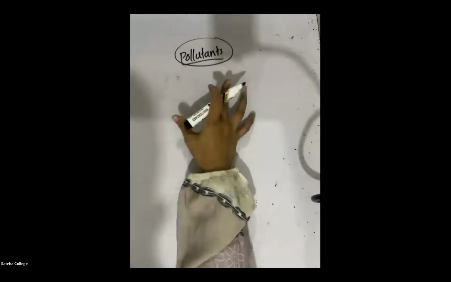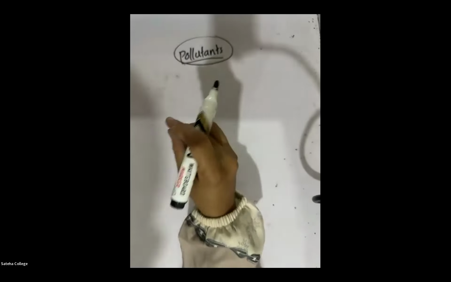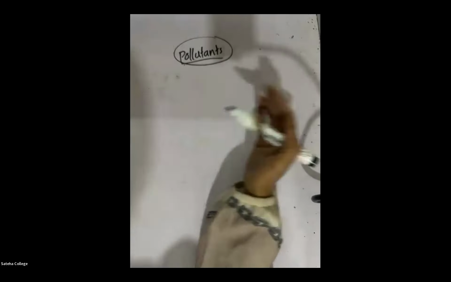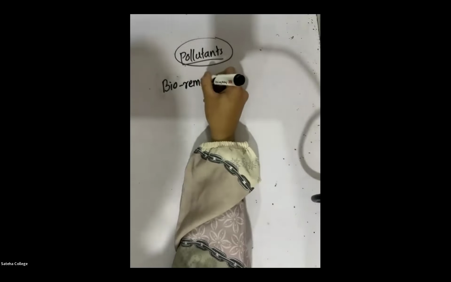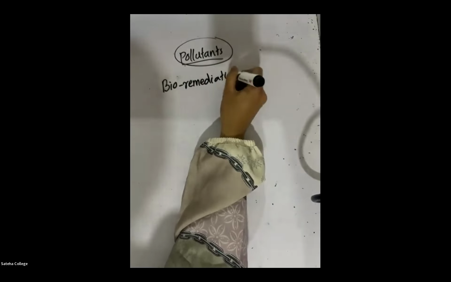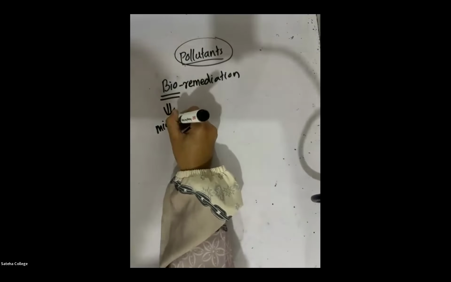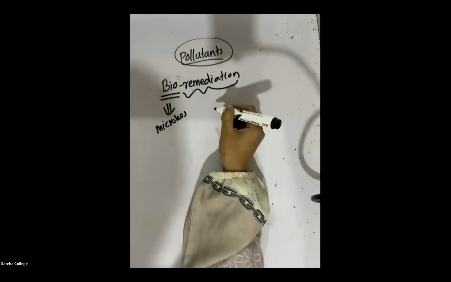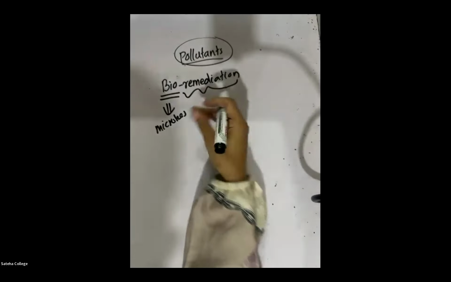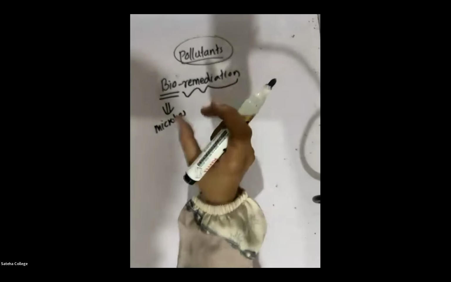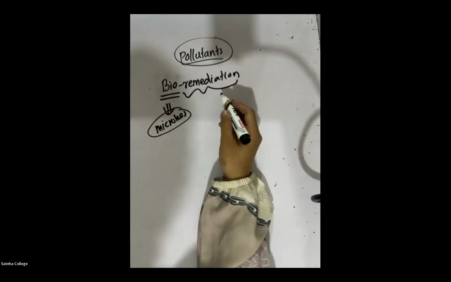So remember, microorganisms are commonly used to remove environmental pollutants. This is called bioremediation. Bio means you're going to use microorganisms as a remedy for the earth, remediation. A technology where microorganisms are used to remove environmental pollutants is called bioremediation, right?